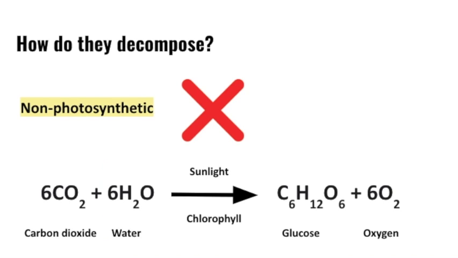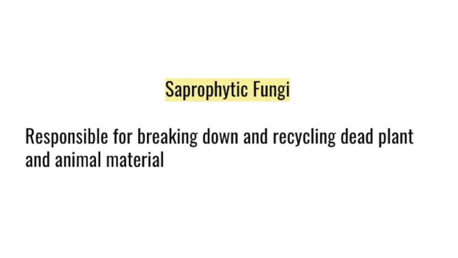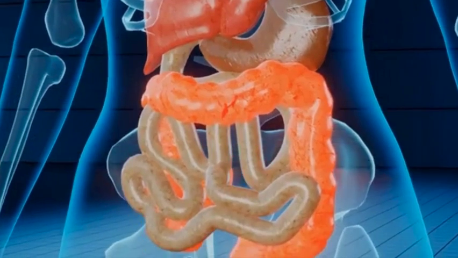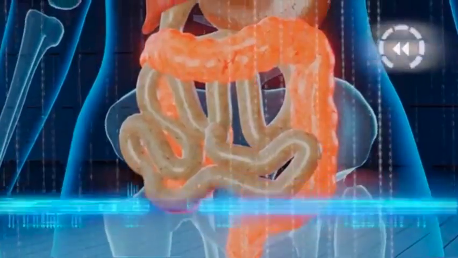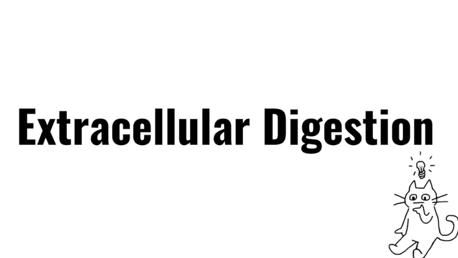Fungi are non-photosynthetic organisms and do not contain chlorophyll, meaning they can't photosynthesize like regular plants, making them heterotrophs, specifically saprophytes. However, unlike regular animals that digest food inside their bodies, fungi digestion happens outside the body, and they store the smaller molecules of nutrients in the glycogen rather than starch. This process is called extracellular digestion.